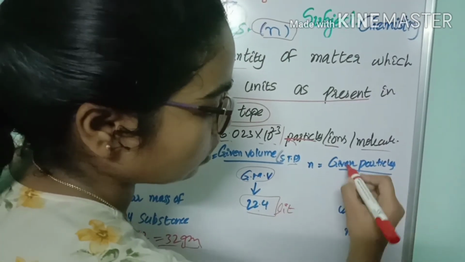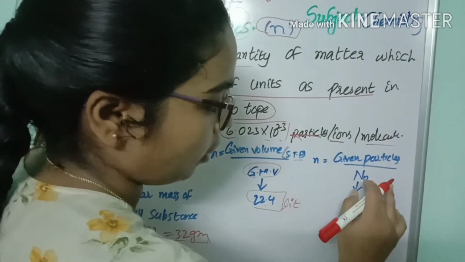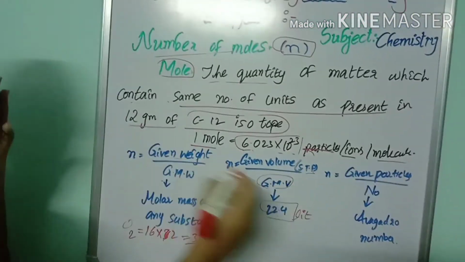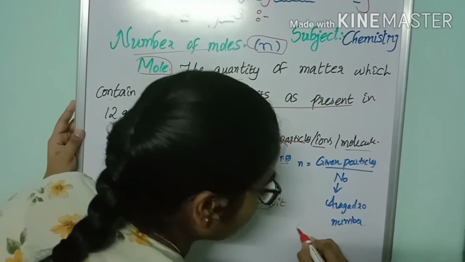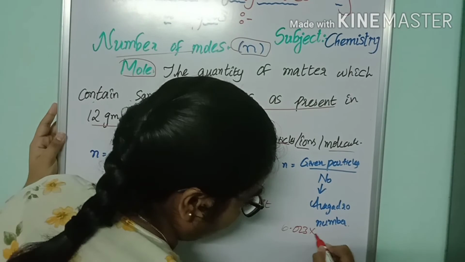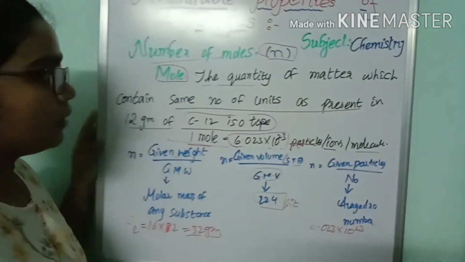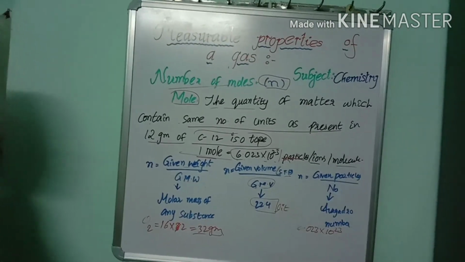And n equals given number of particles by N0. N0 means Avogadro number. Avogadro number is nothing but the value of 1 mole, that is 6.023 into 10 power 23. This is about the measurable properties of gas.